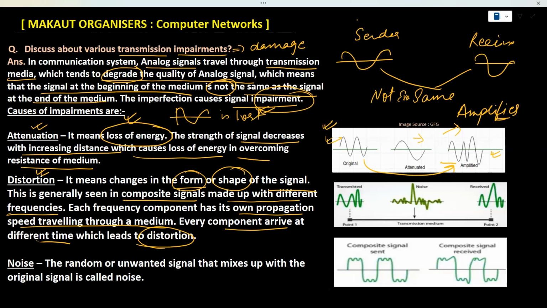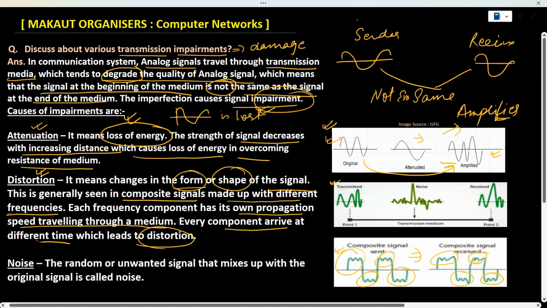If we see, this is the transmitted signal, and we can see this is a composite signal, and because of this transmission medium, whatever signal we have received is somewhat distorted. This is not exactly the same as what was sent. So this is distortion.